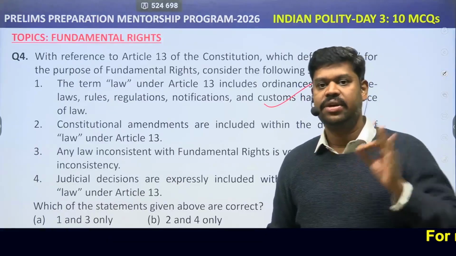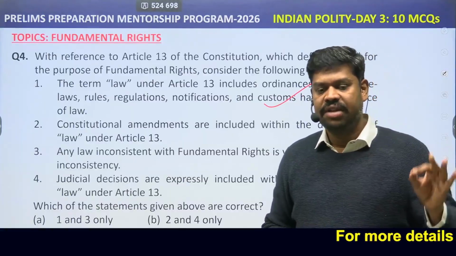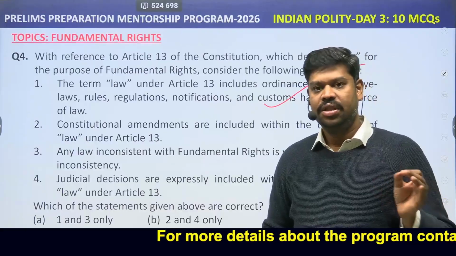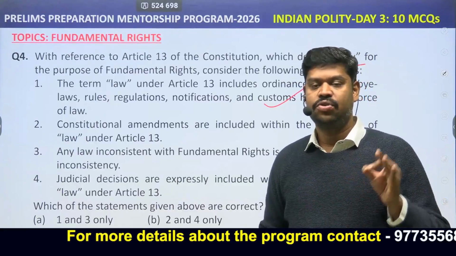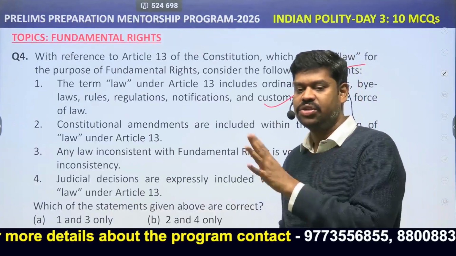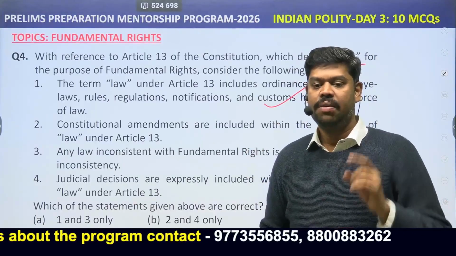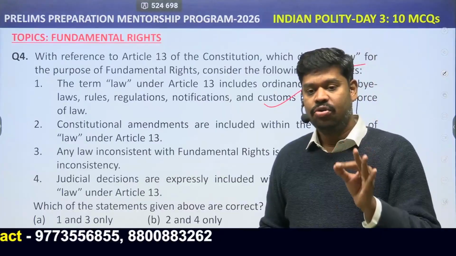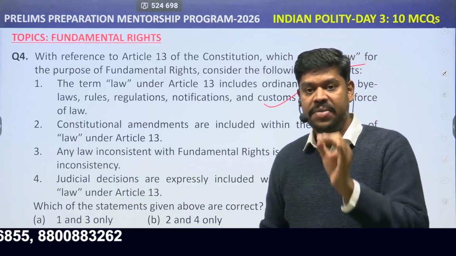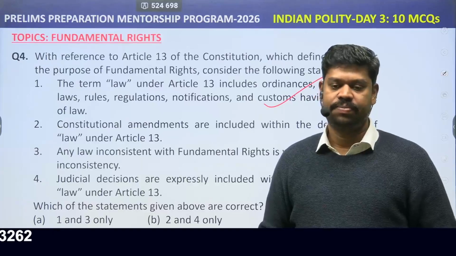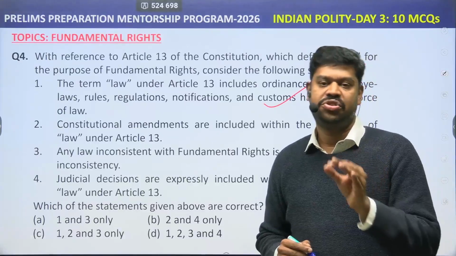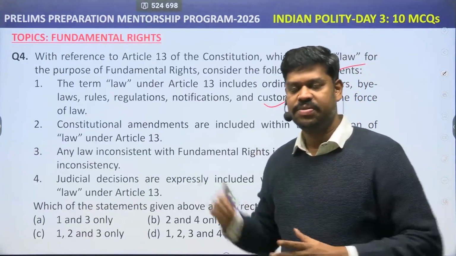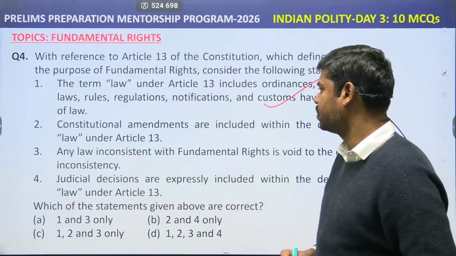A constitutional amendment is not a law under Article 13, which has been clarified by the 24th Constitutional Amendment Act in 1971. The very purpose of Article 13 is to give primacy to the fundamental rights. That is, any law which is in violation of fundamental rights can be declared to be invalid. But what is not a law under Article 13? A constitutional amendment. That means no constitutional amendment can be challenged in a court of law merely on the ground that it is violative of the fundamental rights. Any constitutional amendment can be challenged in a court of law on only one ground. On the grounds of what? If you know the answer, put it in the comment box. But anyways, I'll discuss all those things in the appropriate topics.